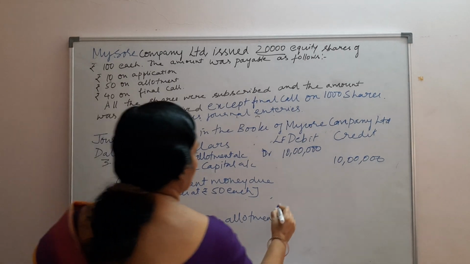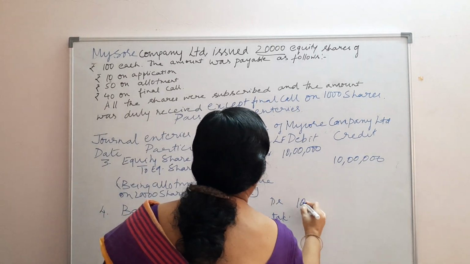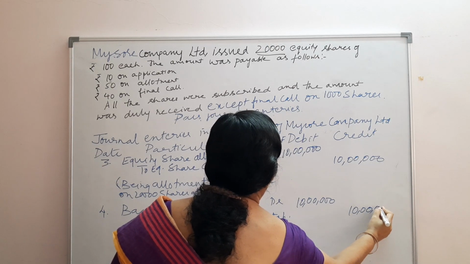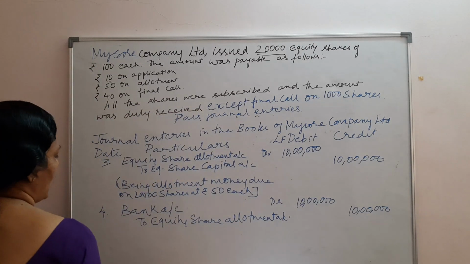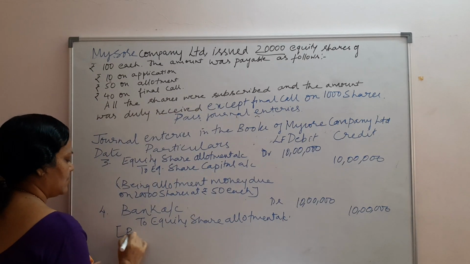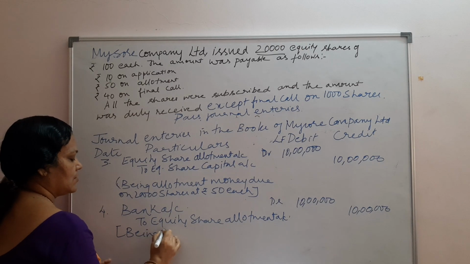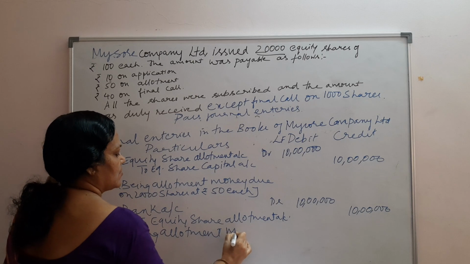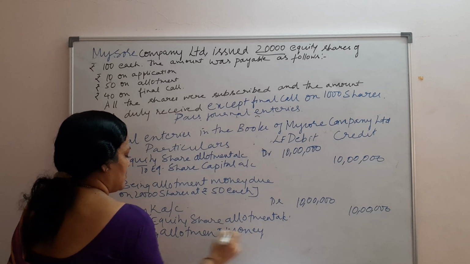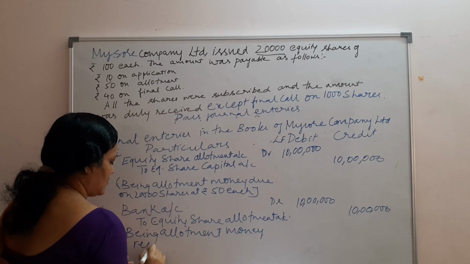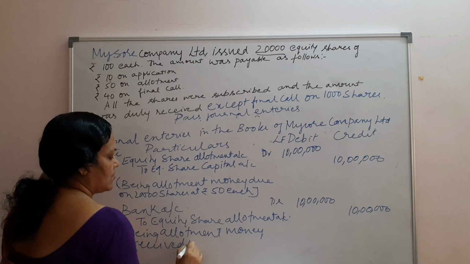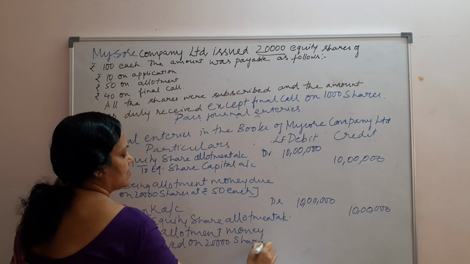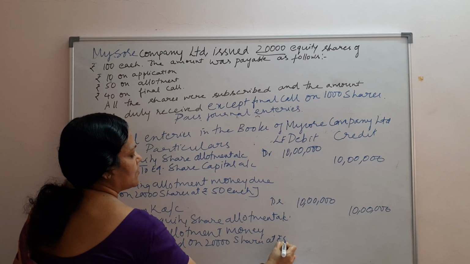So here the entry will be debit 10 lakh and credit 10 lakh, being allotment money received on 20,000 shares at rupees 50 each.